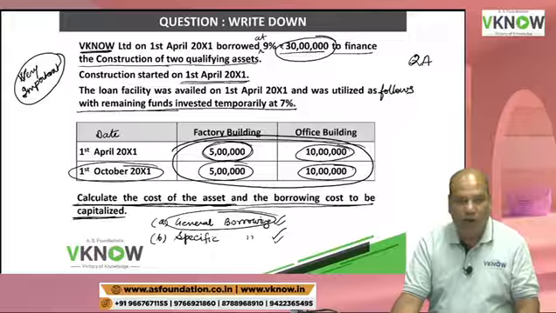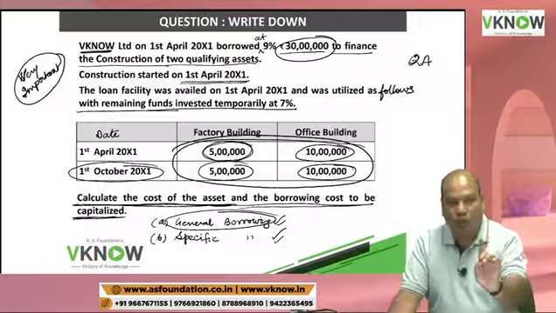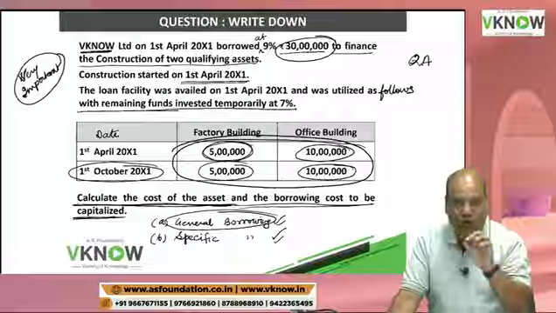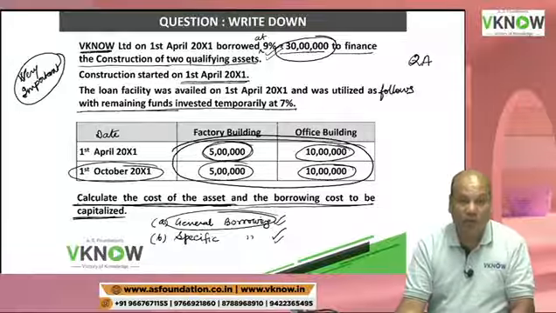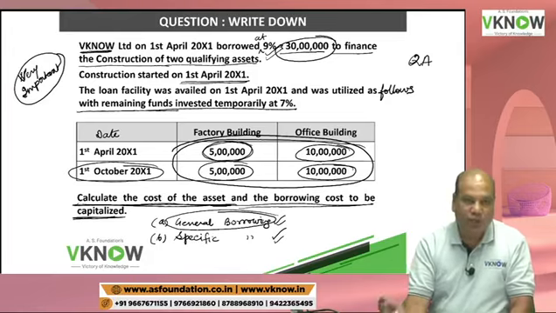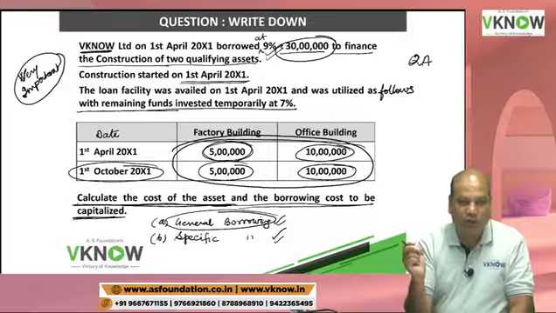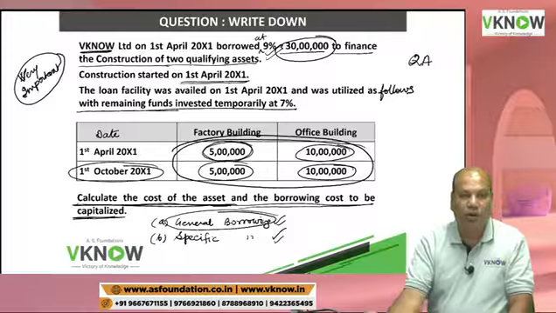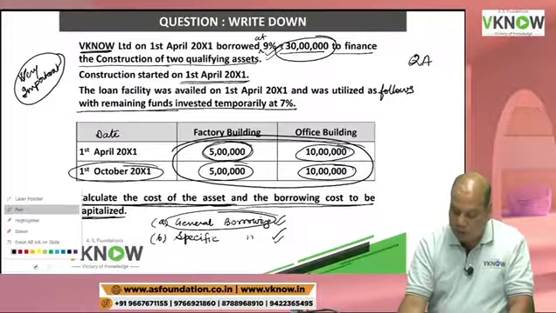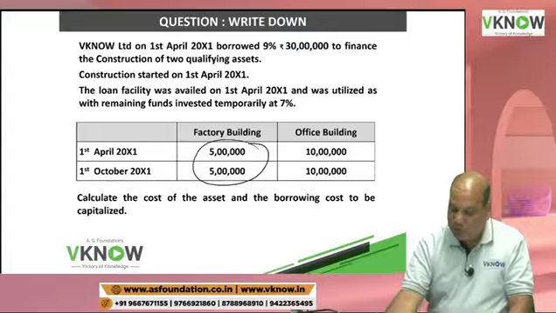But fortunately in this question, there is only one borrowing at 9%. So therefore my weighted average borrowing rate will remain 9%. And if you are going to treat it as general borrowing, then I have to multiply the weighted average borrowing rate into average expenditure incurred.